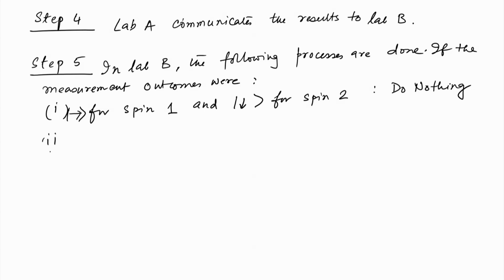If it is left for spin 1 and down for spin 2, apply Z gate to spin 3. Remember, all these gates actually rotate by pi. So, it is not specified all the time, but that is what it means.